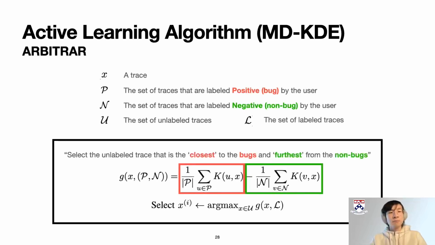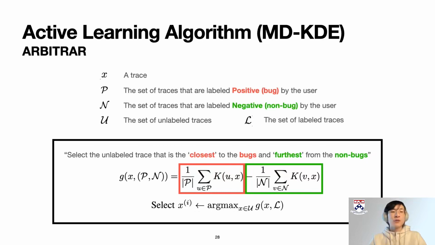To select the most likely bug, we do a very simple thing. That is, select the unlabeled trace that is the closest to the bugs and furthest from the non-bugs. This is simply reflected in the formula below. The function g here is a scoring function that gives each unlabeled trace a score based on the known positive traces and negative traces.